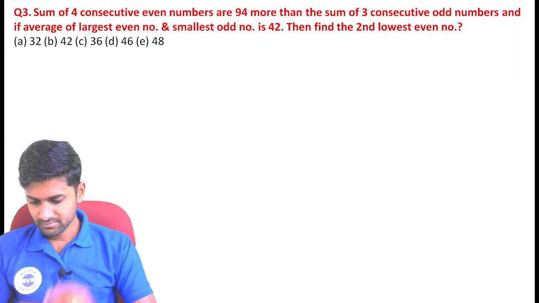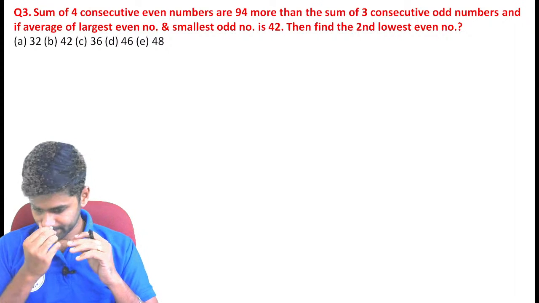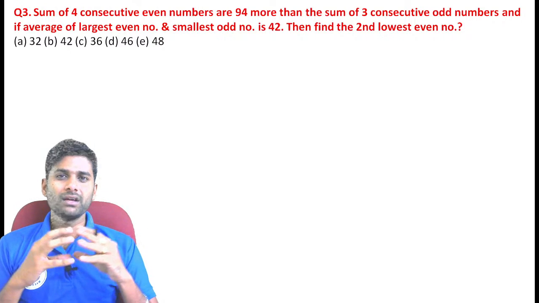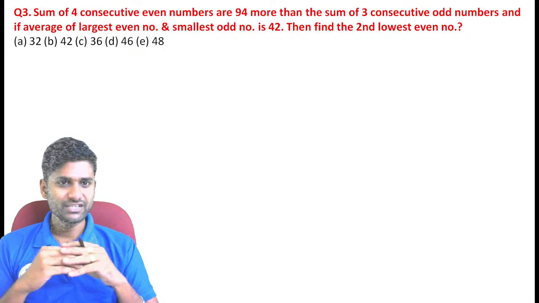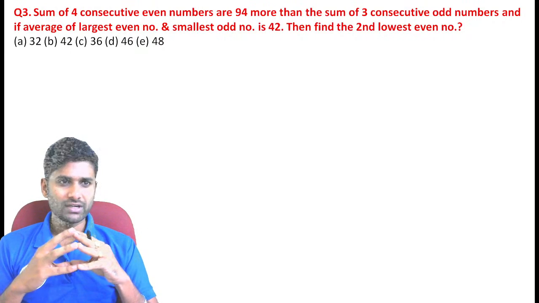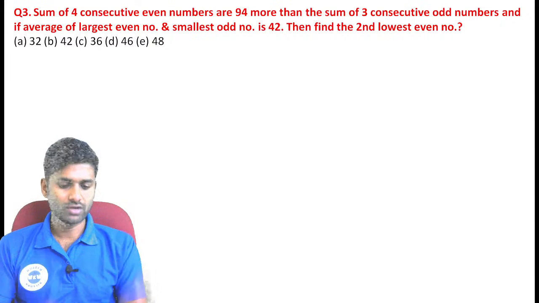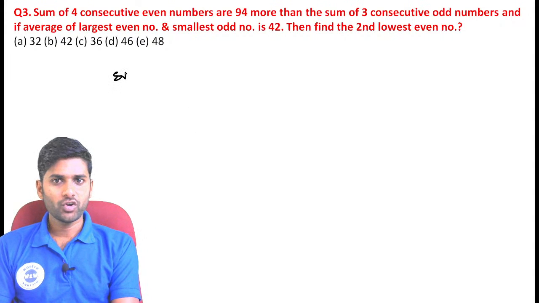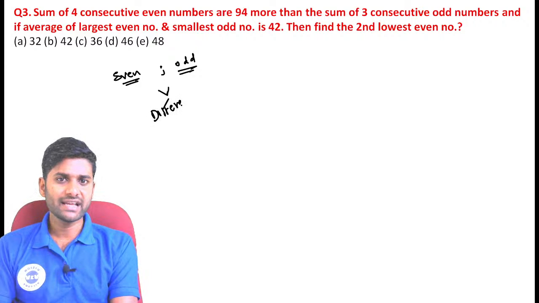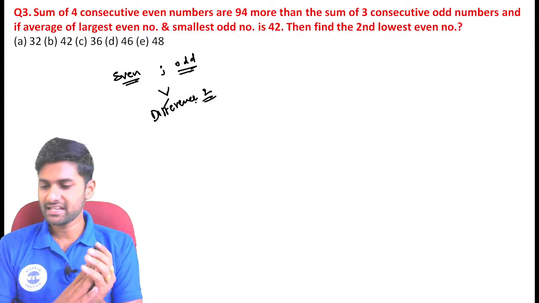See the next one, third question. Sum of 4 consecutive even numbers is 94 more than the sum of 3 consecutive odd numbers. So there are even numbers and odd numbers. We already completed the concept of consecutive numbers. Remember guys, for consecutive even numbers or odd numbers, the difference between the numbers is exactly 2.